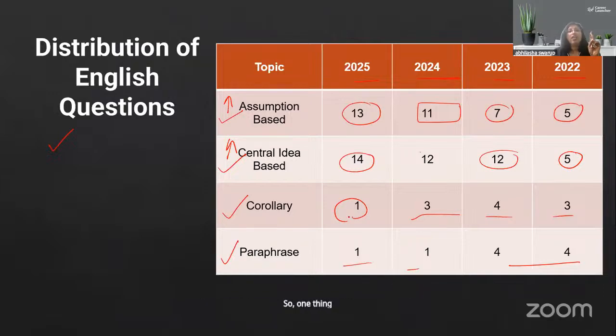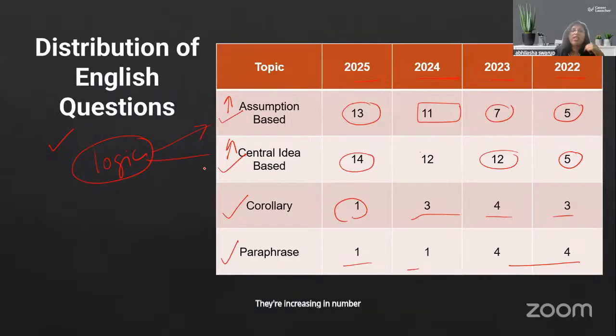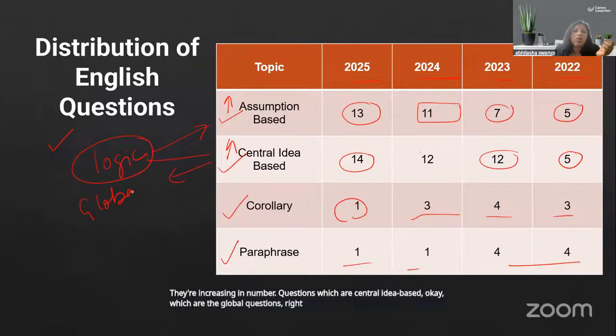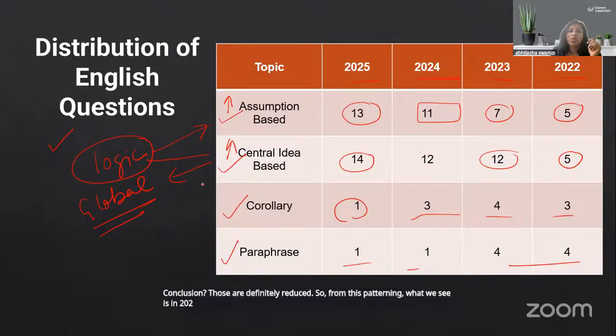One thing we see is that logic-based assumption questions are increasing in number. Questions which are central idea-based, the global questions, are also increasing in number. The corollary and the paraphrasing, just one sentence or the passage conclusion, have definitely reduced. So from this patterning, in 2026 also, you should get a good number of assumption-based and central idea-based questions.